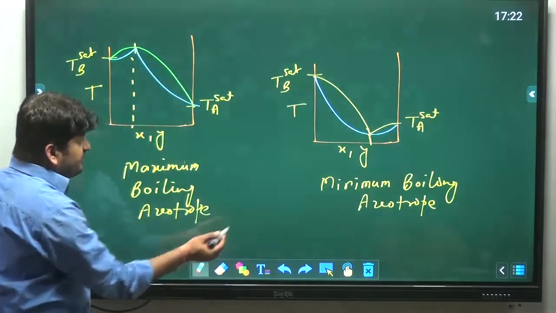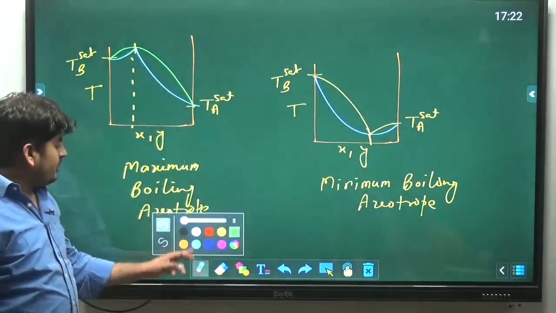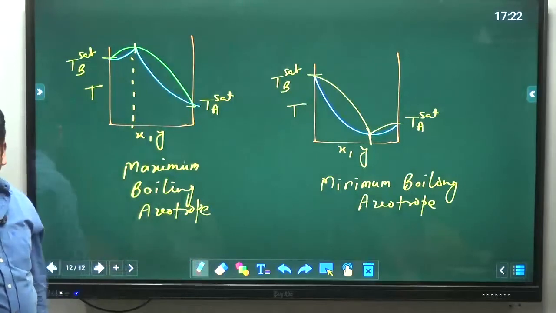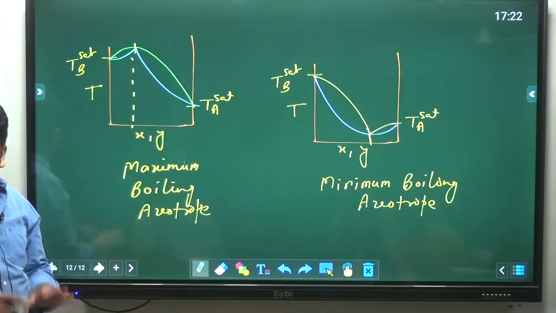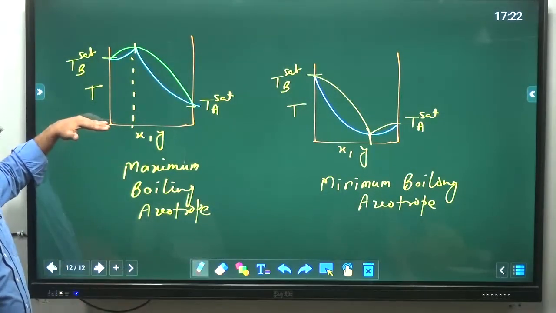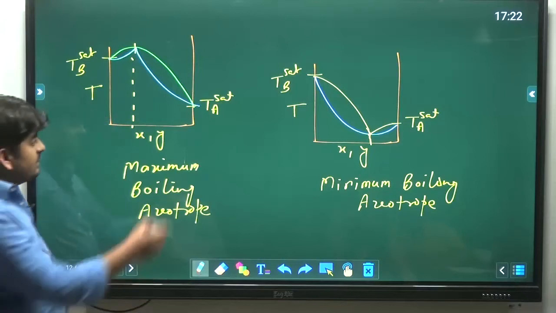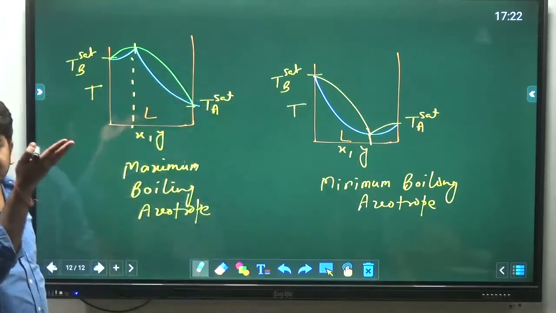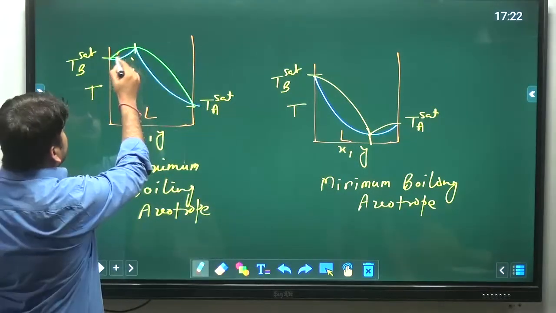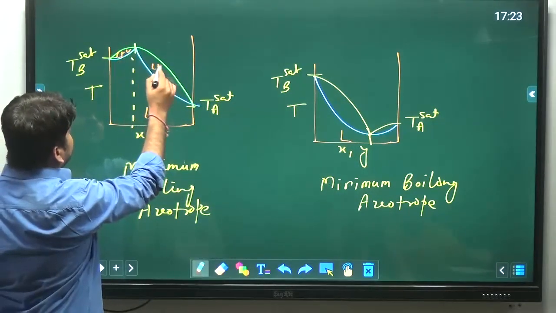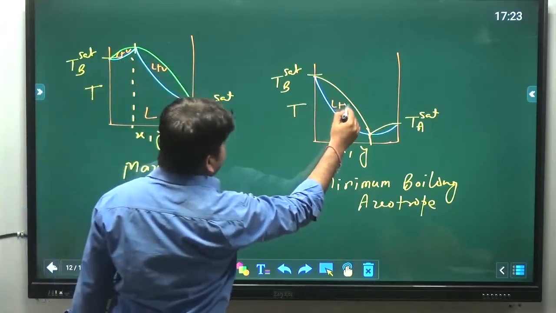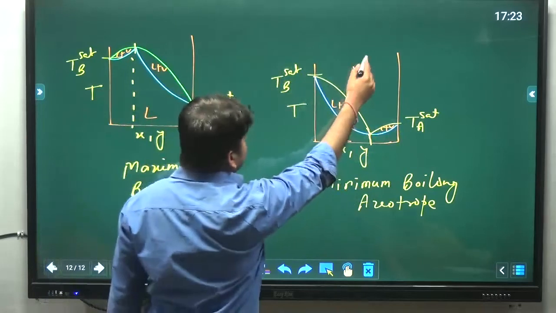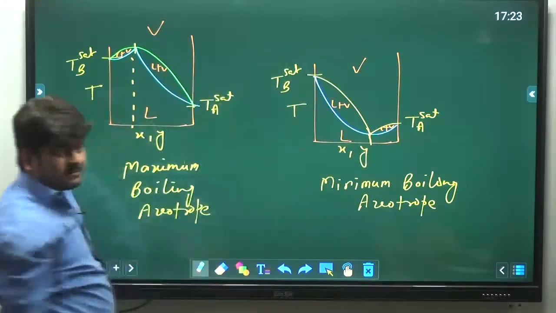Now let's talk about the phases. What about the phase? Initially, at lower temperatures, we have all liquid. So this is all liquid. As we are increasing temperature, liquid plus vapor, and at higher temperatures, all vapor.